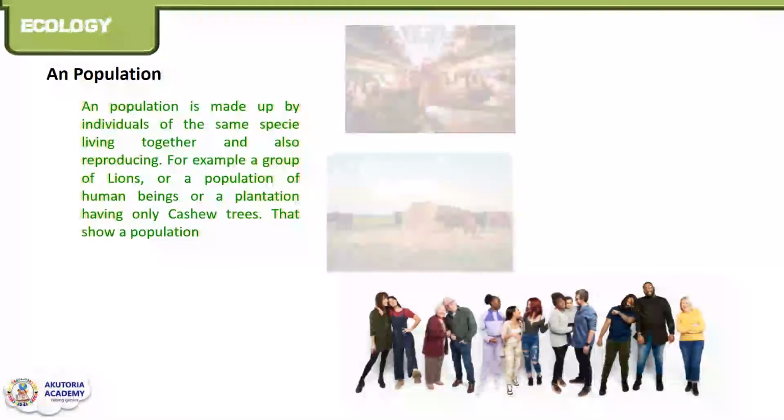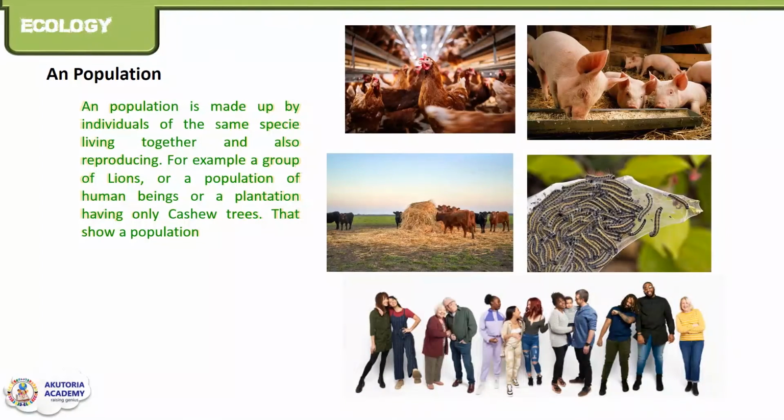The second level of organization in our ecosystem is the population level. A population is made up of individuals of the same species living together and also reproducing, that is, giving birth to young ones. For example, a group of lions or a population of human beings or a herd of cows or a flock of chicken.